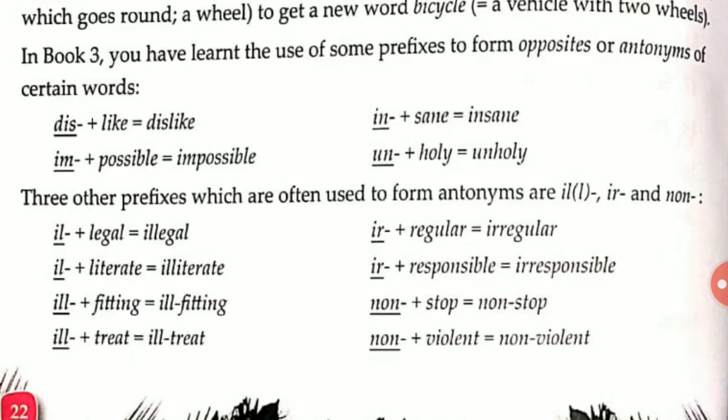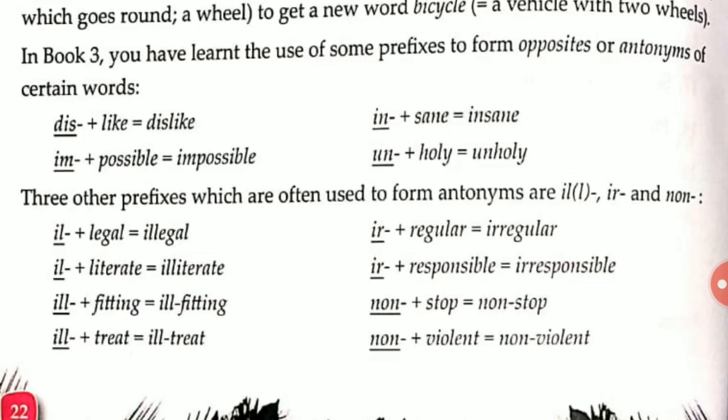Regular, and when we add ir, it becomes irregular. Literate, when we add il, it becomes illiterate. Responsible means someone who cares about everything, and when we add ir, it becomes irresponsible, meaning who does not care about anything. Fitting, and when we add il, it becomes ill-fitting, meaning the thing does not fit.